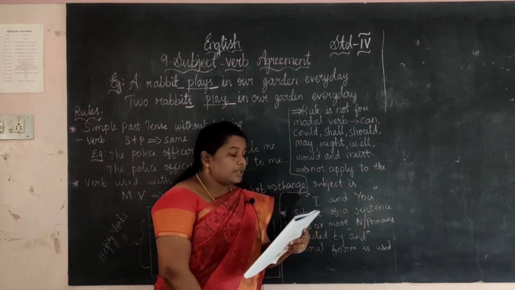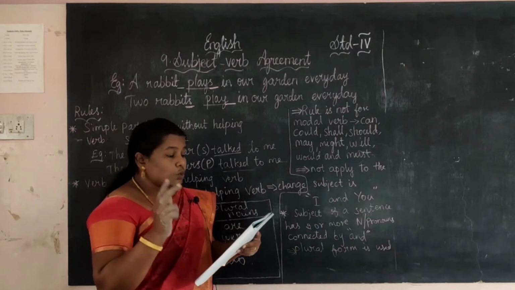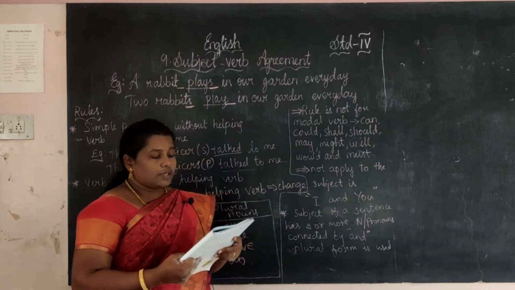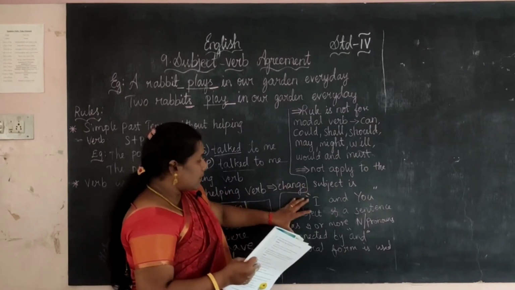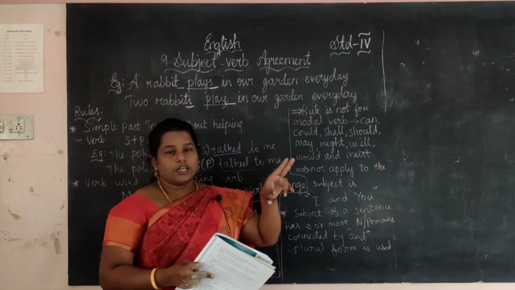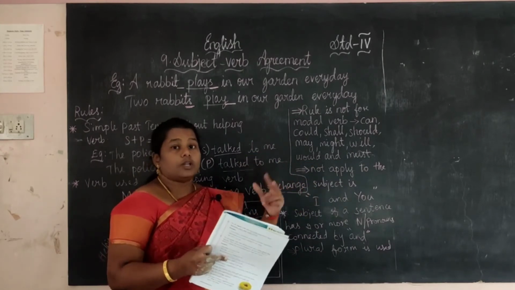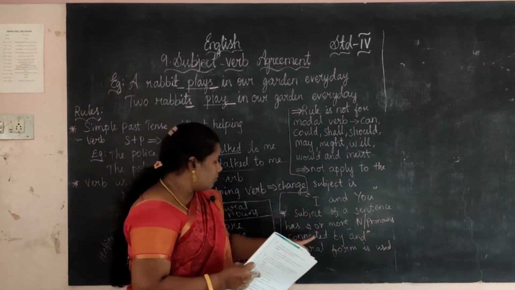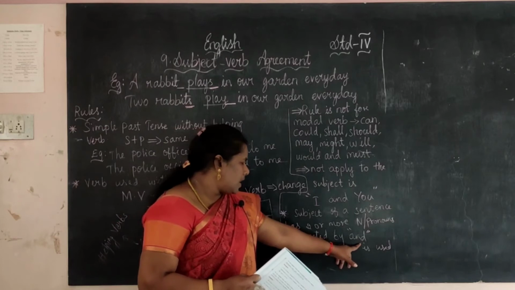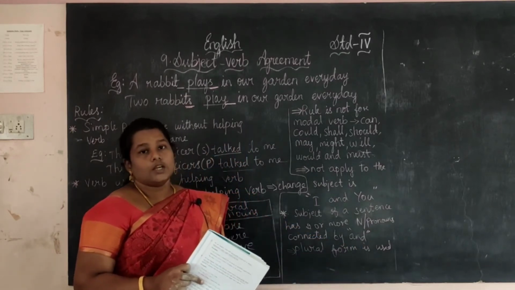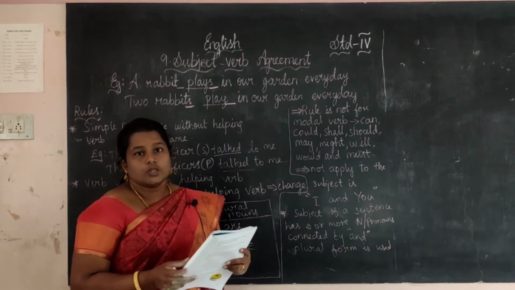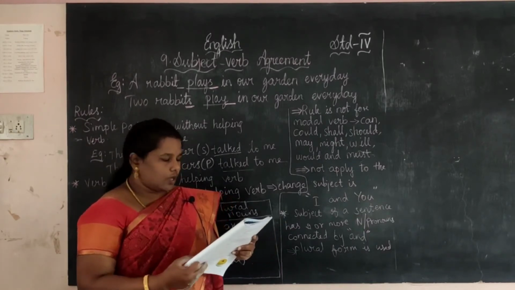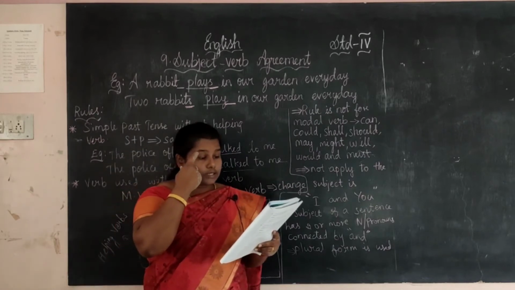Next rule, when the subject of a sentence has 2 or more nouns or pronouns connected by and, we use the plural form of the verb. That is, if two subjects, two nouns or two pronouns come, for example to name two people like Amit and Anirudh, we mainly use one word. What word? We use and. When we use and, it changes to plural form. So when we name two people, we join two separate names with and and make it plural. Okay, so now let me do this exercise.